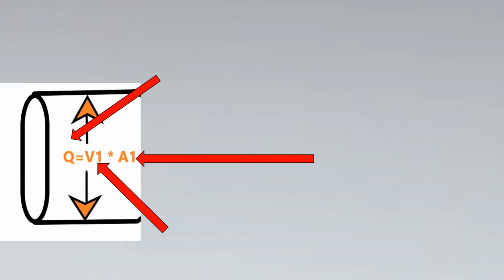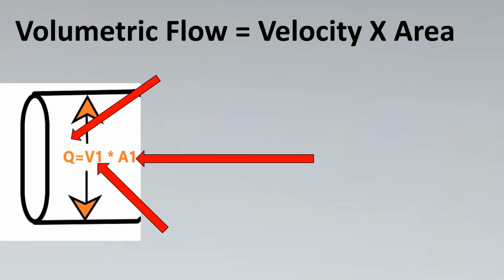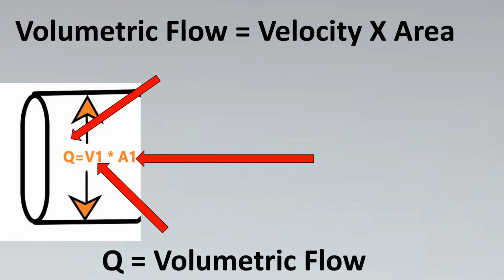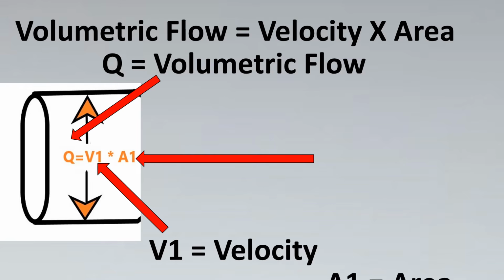So let us look at three basic parameters, three simple parameters. The first one being the equation. Volumetric flow rate is equal to velocity into area. This is a simple equation. So we'll call the volumetric flow rate as Q. We'll call the velocity as V1 and the area as A1. A simple equation.